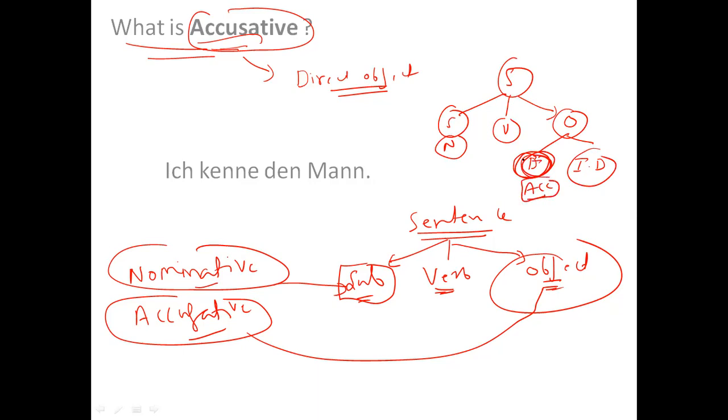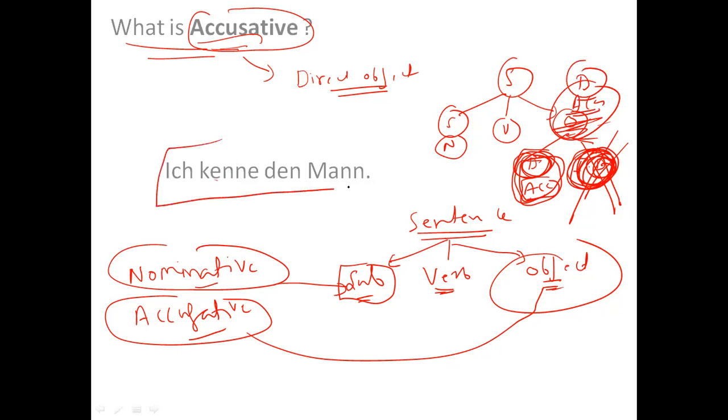This is what we are going to discuss. The indirect object we will discuss in our upcoming classes, but so far you do not need to focus there. You just understand what is accusative. Accusative is an object, and if I ask you what kind of object, you should know that it is a direct object.